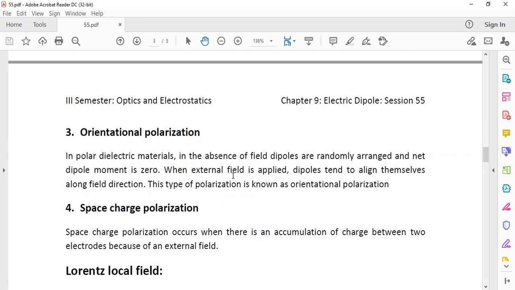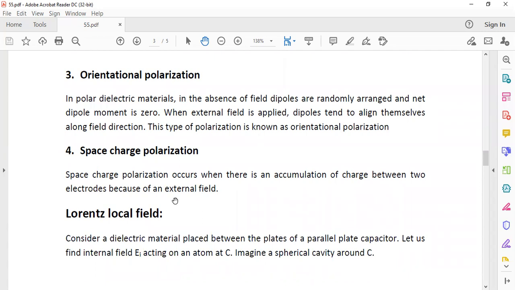But when a field is applied, this external field applies a torque on these atomic or molecular dipoles, and due to the action of the torque, these dipoles are aligned in the direction of the field. This type of polarization is called orientational polarization. Space charge polarization. Space charge polarization occurs when there is accumulation of charge between two electrodes because of an electric field.